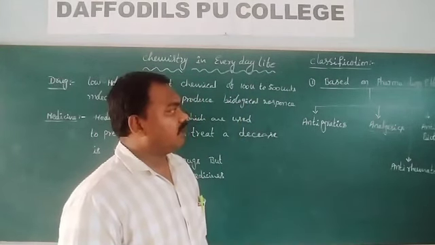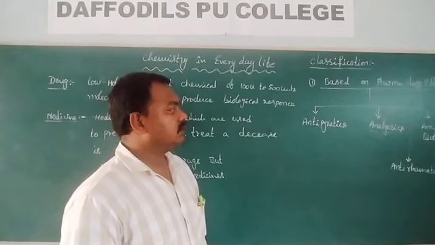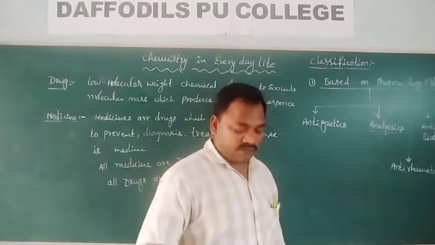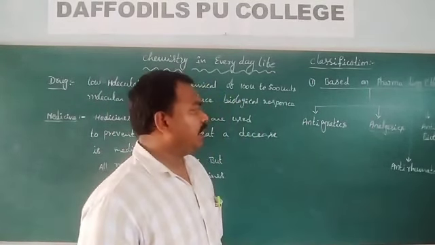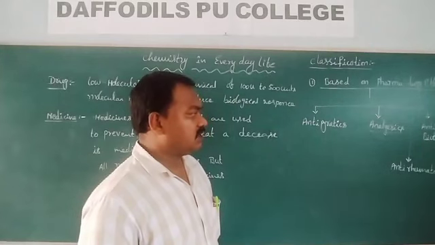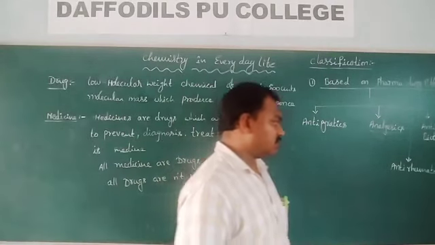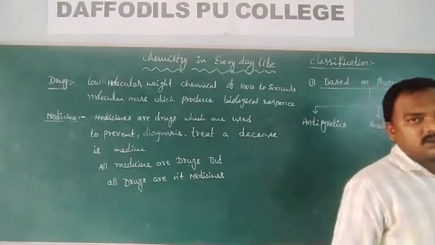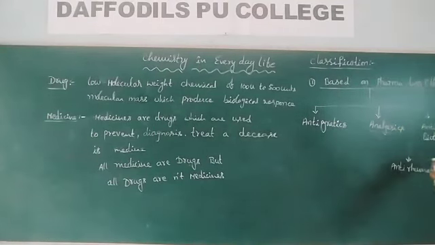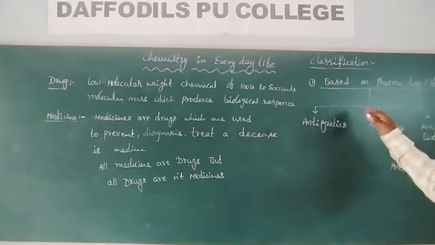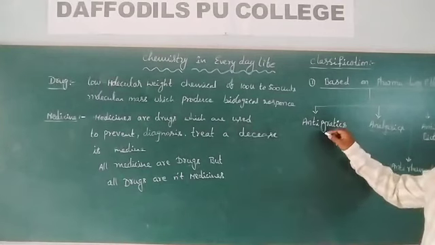Basing on the pharmacology effects, these medicines are of different types: antipyretics, analgesics, antibiotics, anti-rheumatoids, antiseptics. There are so many classes and names; some of the names we have covered here.